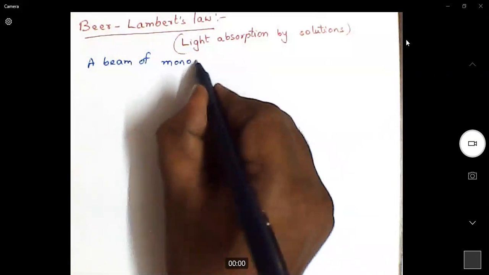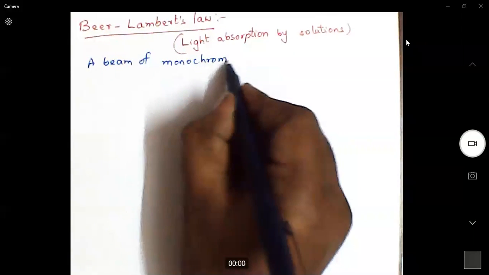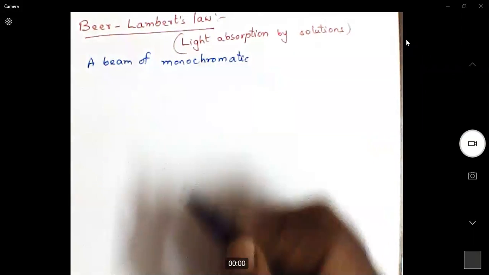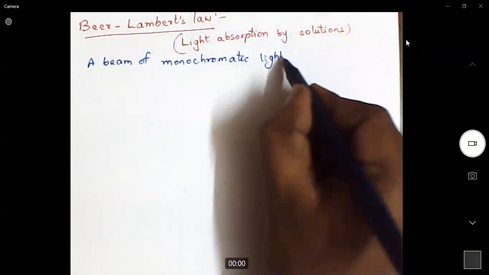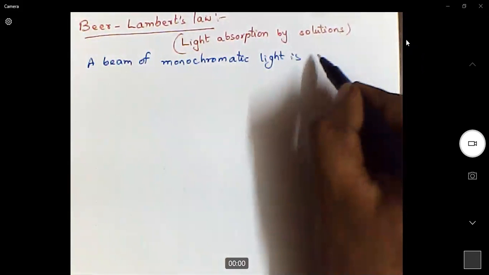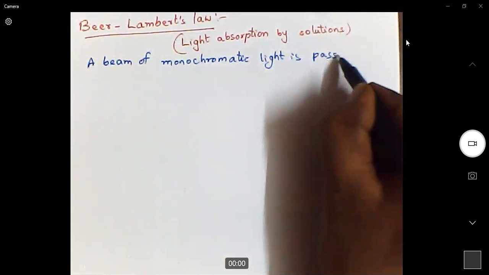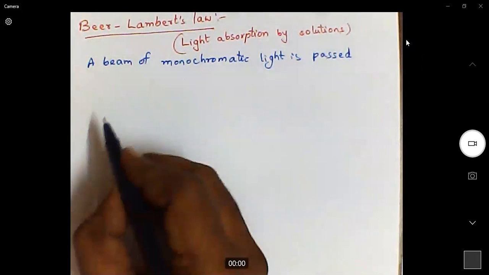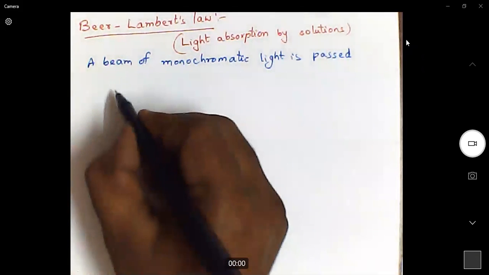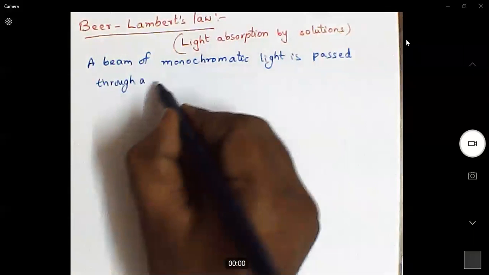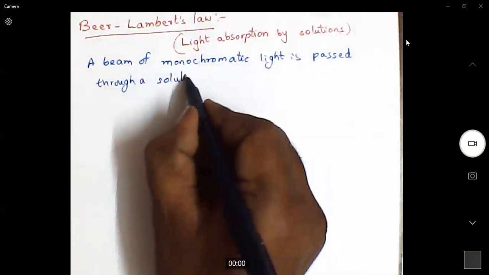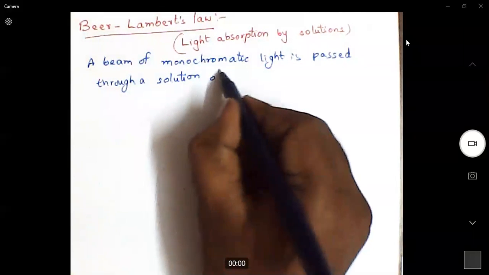What is monochromatic light? Anyone? A beam of monochromatic light is passed through a solution of light absorbing medium.